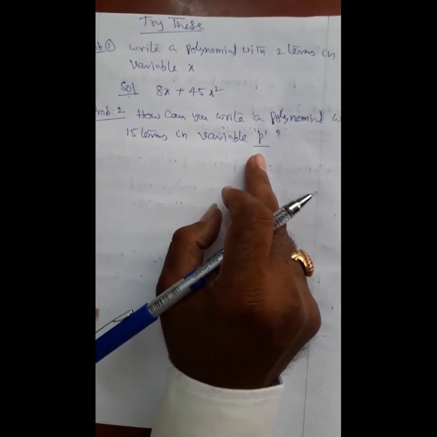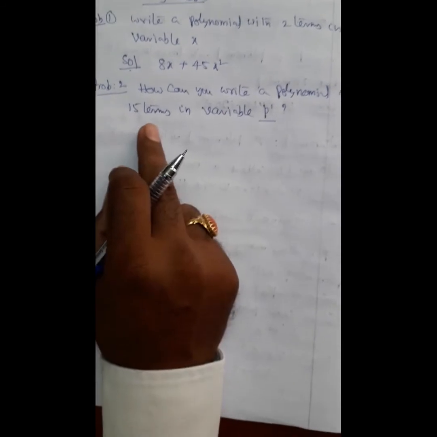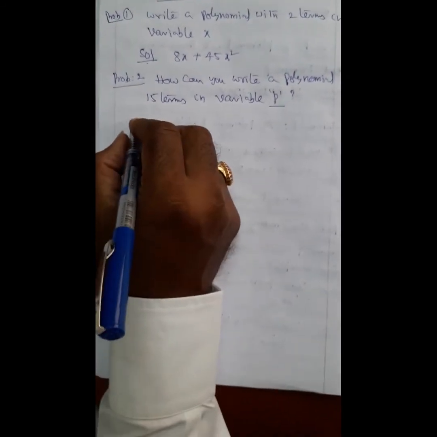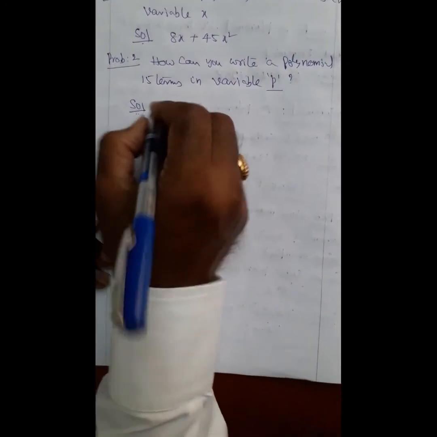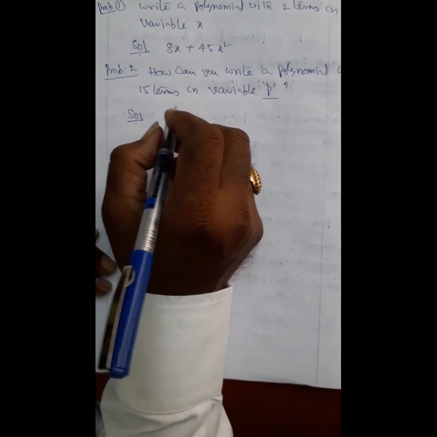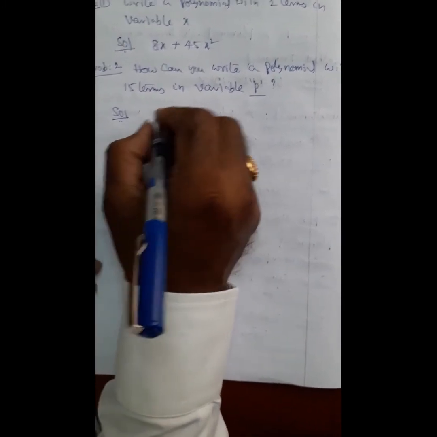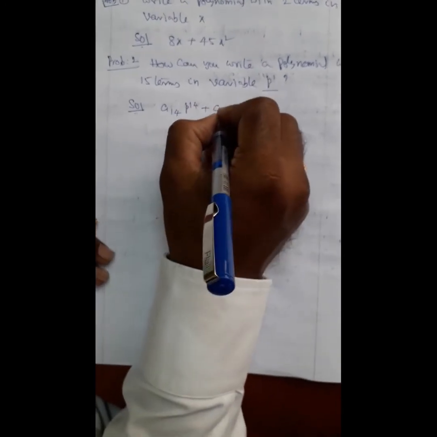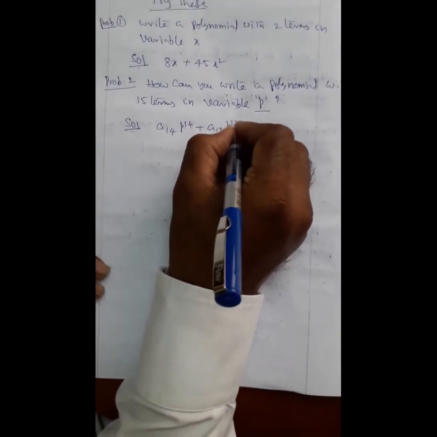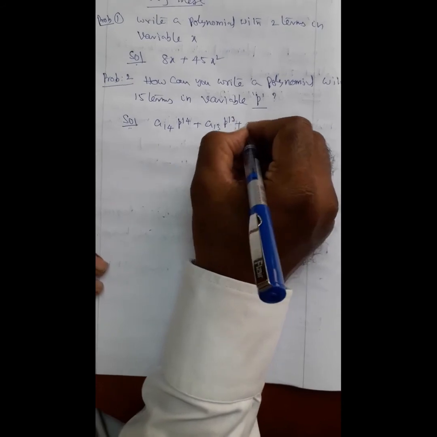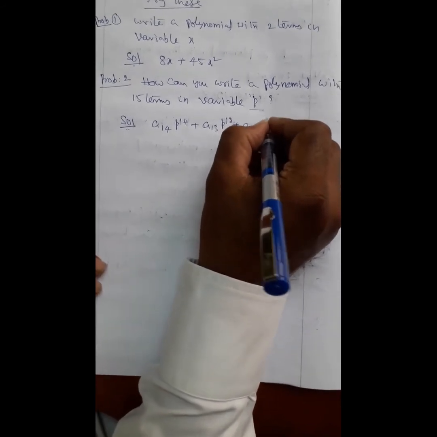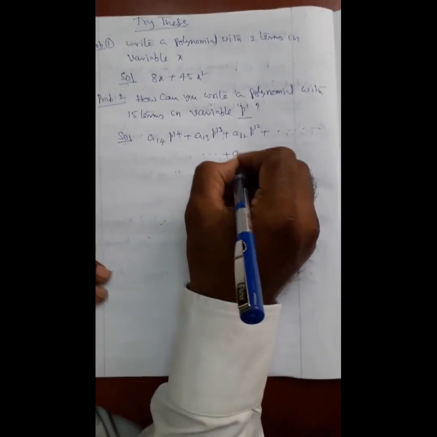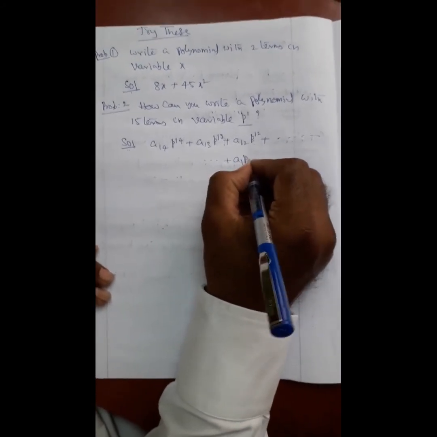That means the solution is in the general form, this is a14 p power 14 plus a13 p power 13 plus a12 p power 12 plus etc. plus a1p plus a0.